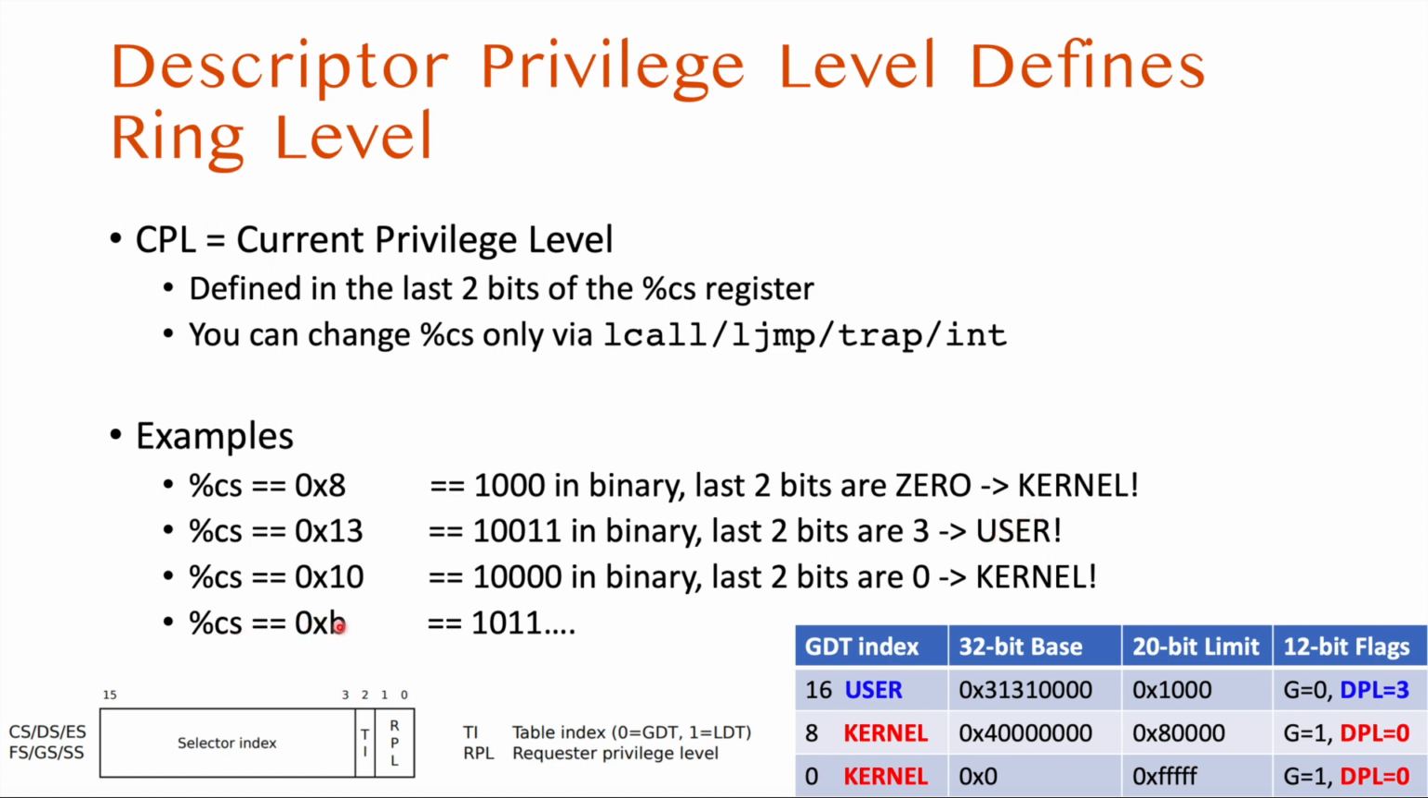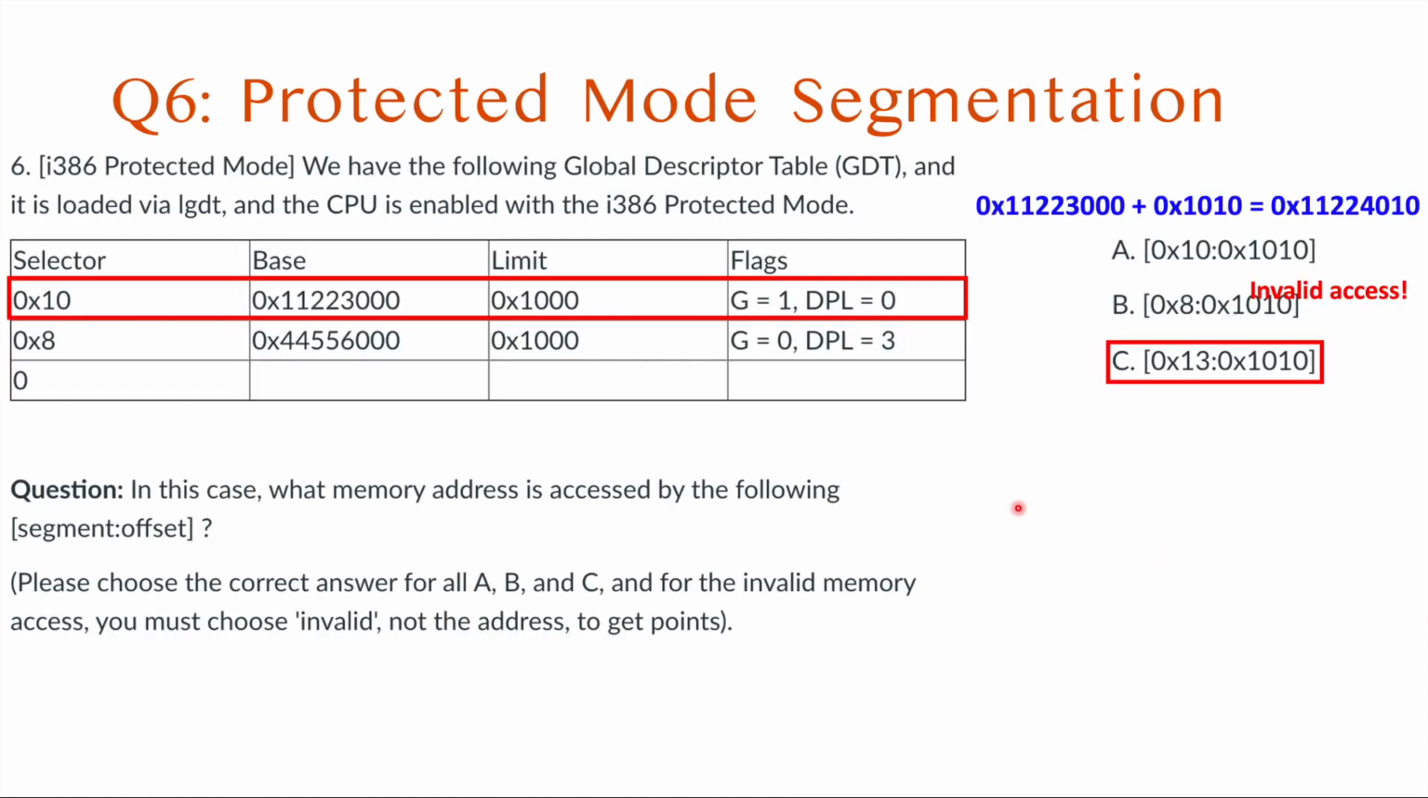And then 0xb, which is 11, is 1011. So the last two digits are 3, so that's our user mode. In that case, we need to refer to whether the DPL allows that level or not. So if the level is user, but the DPL is 0, then we cannot access. Let's take a look at this case.